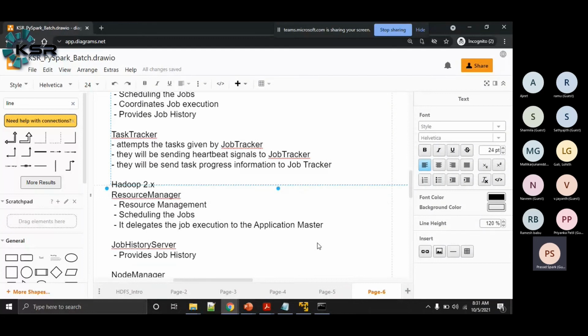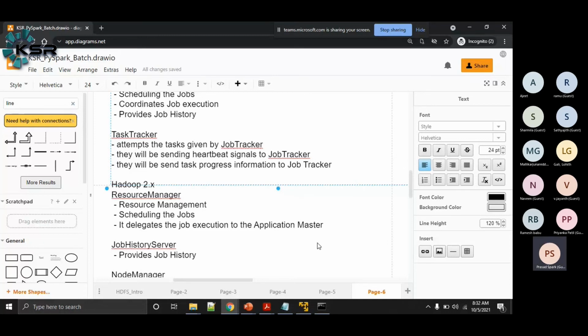So remember, you need not learn how to write or execute MapReduce code, because nowadays people are not using MapReduce, but it's important to understand those concepts. If you understand those concepts, you can understand Spark better, or any other distributed computing system better, because most distributed computing follows a more or less similar architecture to Hadoop. So that's why we need to spare some time understanding how a distributed file system works and how distributed computing, called MapReduce in Hadoop, is going to work.